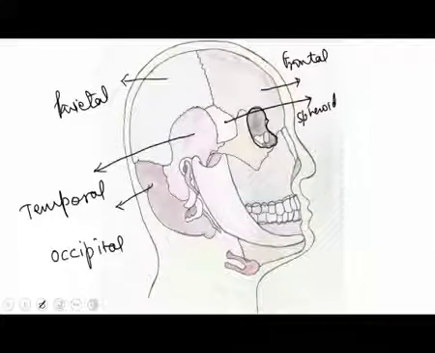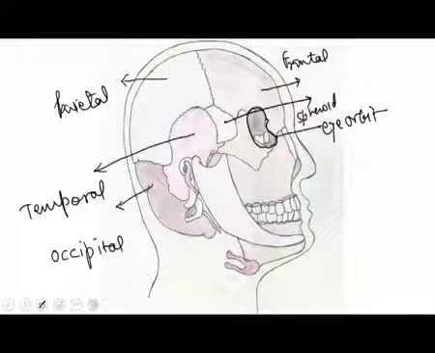Then we have the orbital, which harbors the eyeball. This is the eye orbit, which is nothing but the eyeball socket where the eyeballs are. If you see closely, we have two bones here.